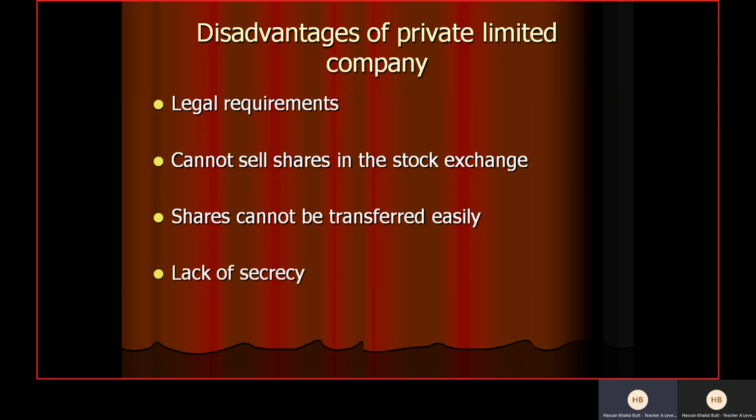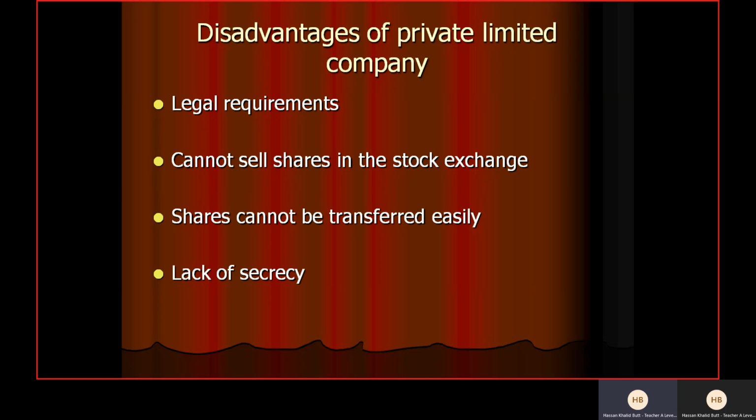Lack of secrecy, again, yes, that is quite a big disadvantage, because now there are more shareholders. That means that the important information of the company, let's say financial information and operational information, can be leaked out, because in the annual general meeting, the board of directors have to inform the shareholders about how the business is progressing, because that is their responsibility. And secondly, they need to publish it in the newspaper as well. Even if they do not publish it in the newspaper, still because there are more shareholders, it is highly likely that the information will be leaked out, right?